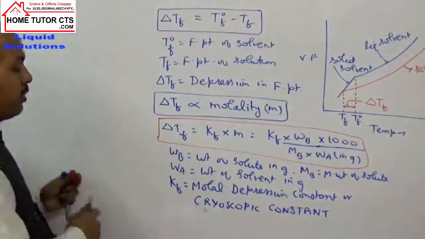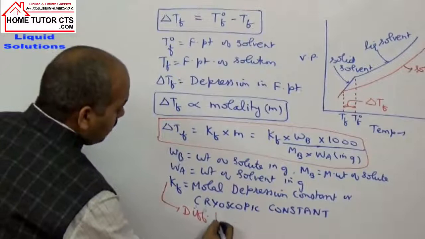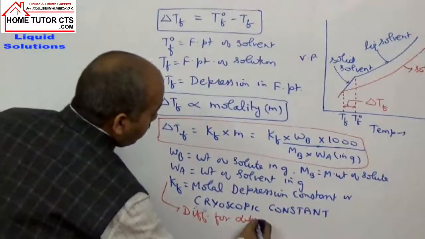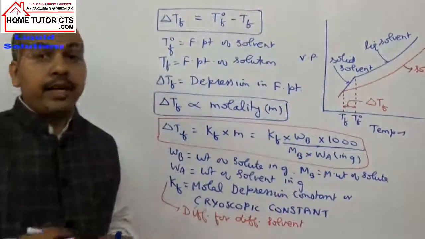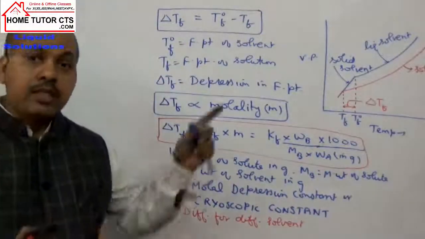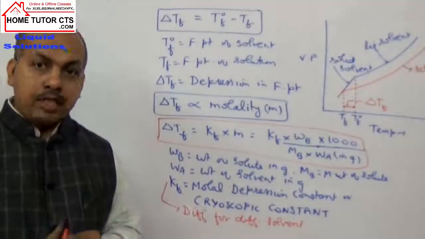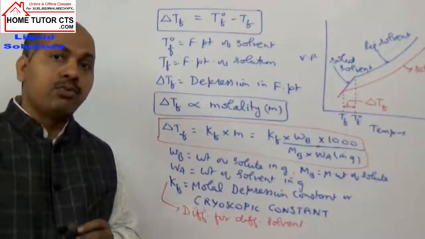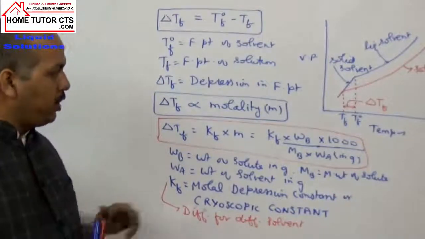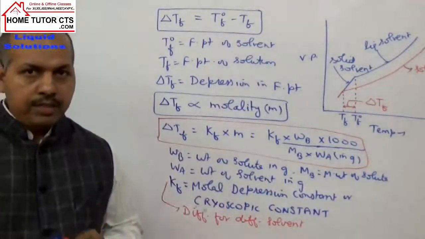This Kf is also different for different solvents. Kb is for the boiling points and Kf is for the freezing points, and the value of Kf or Kb is different for different solvents. Already explained to you how it is different. It depends on the solvent's freezing point.